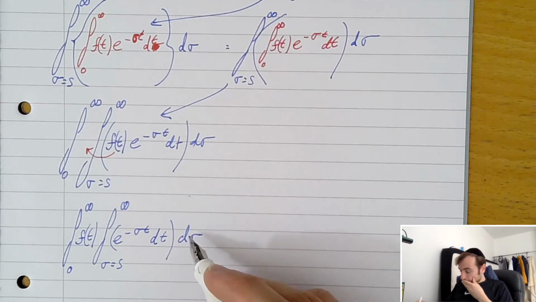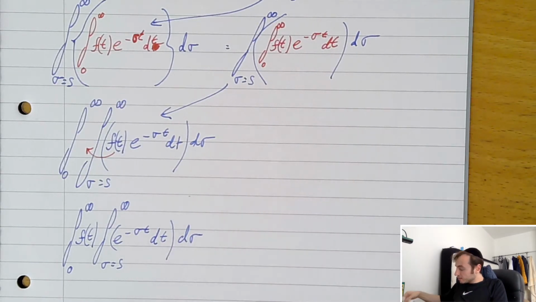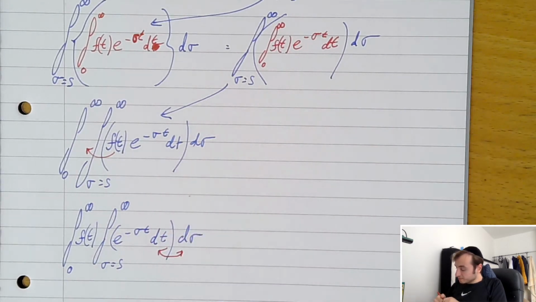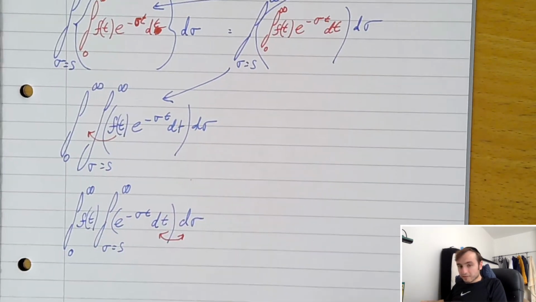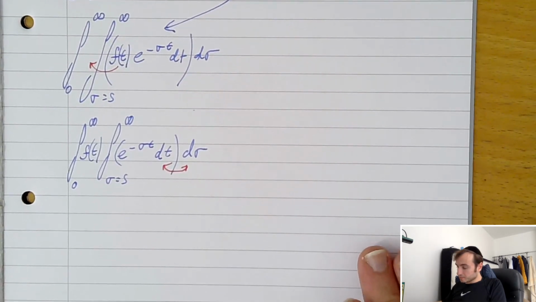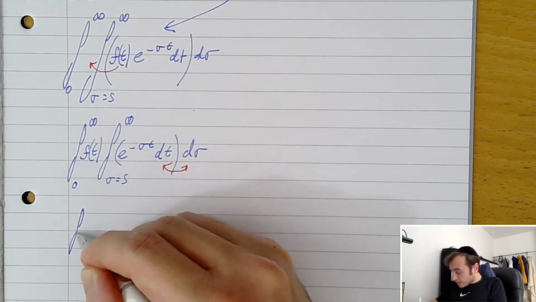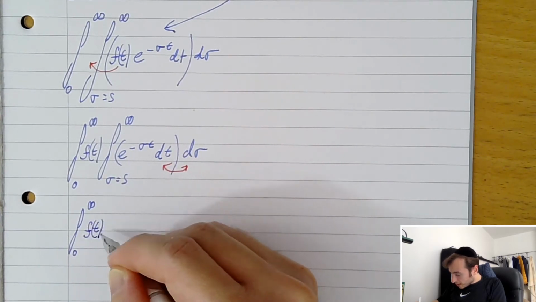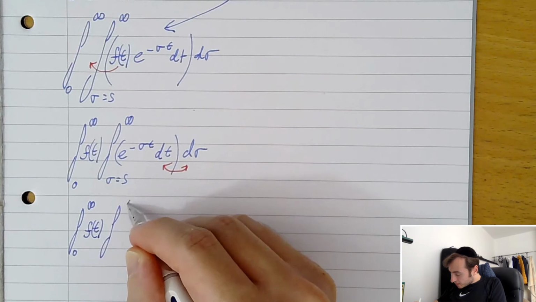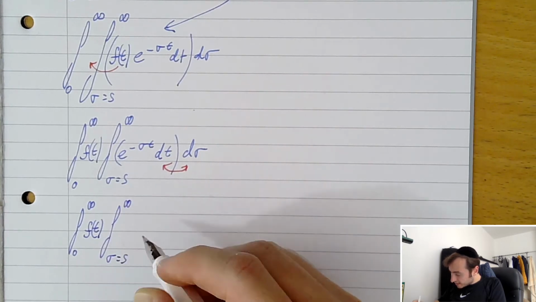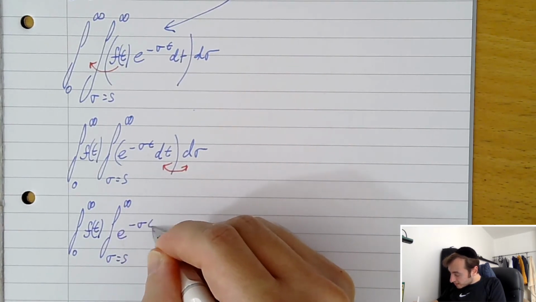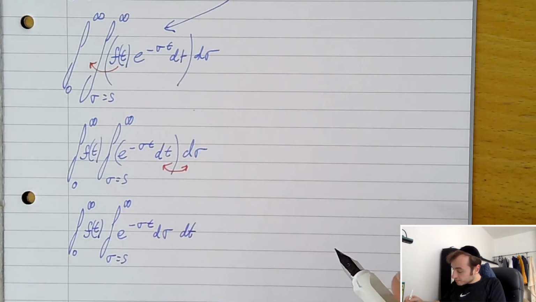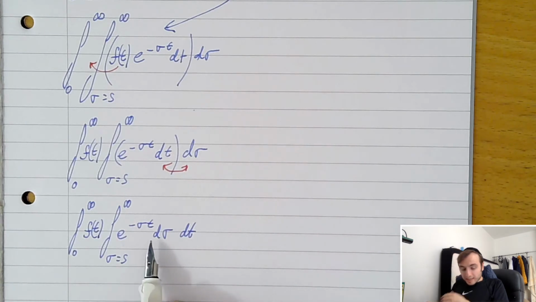And then I'm going to swap these two round and rewrite this again. So now we have between infinity and 0 f of t, between infinity and sigma equals s of e to the minus sigma t d sigma dt. Okay.